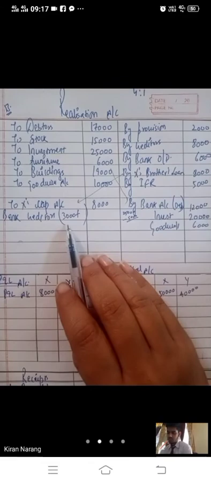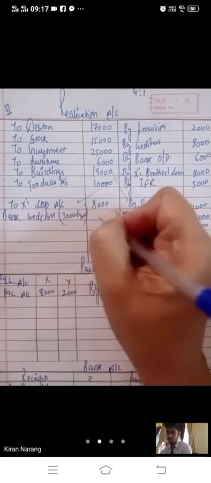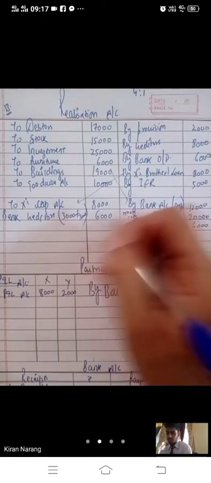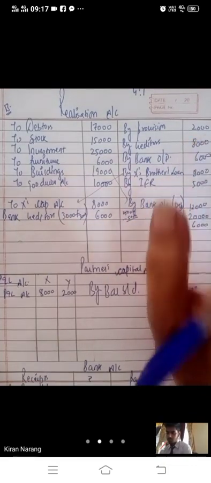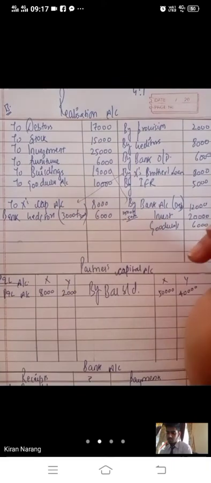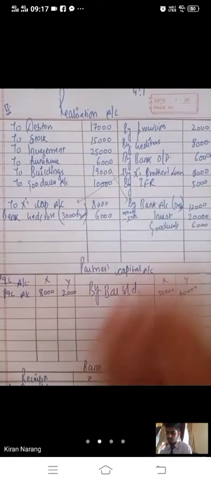Remaining 3,000 we have to pay. Total we have paid 6,000. How? Out of 8, 3 we have to pay. Rest, the 5,000 person has taken only 3,000. So 3 plus 3, 6,000 we have paid to the creditors.